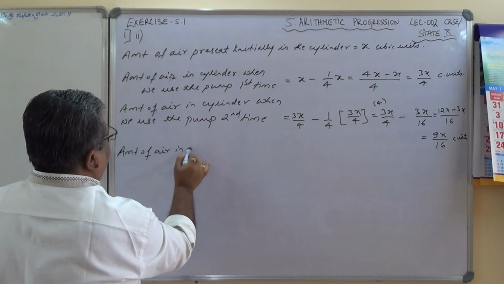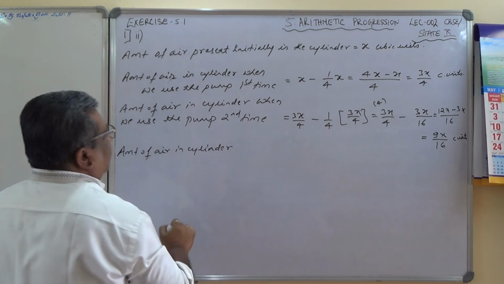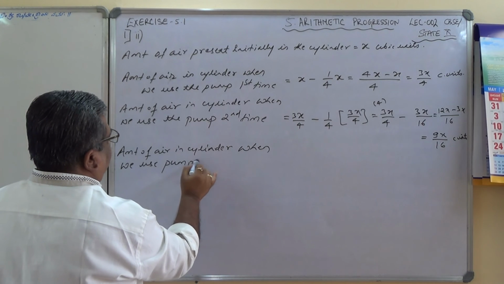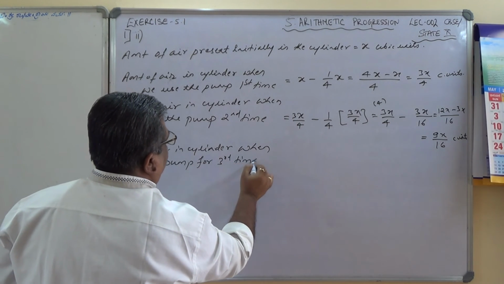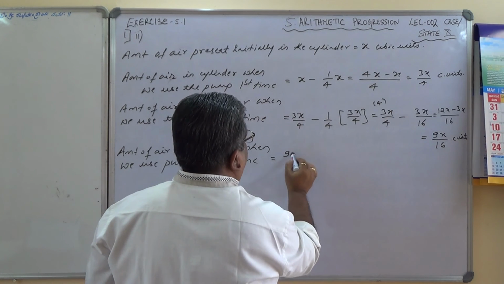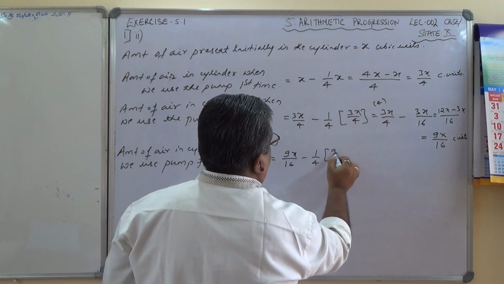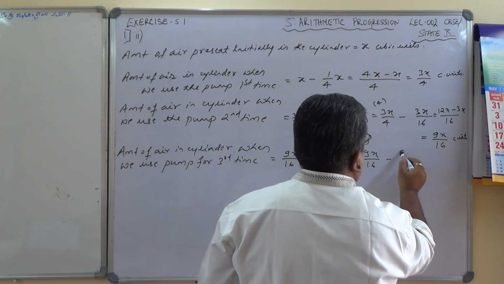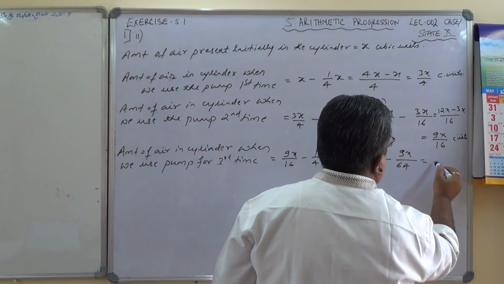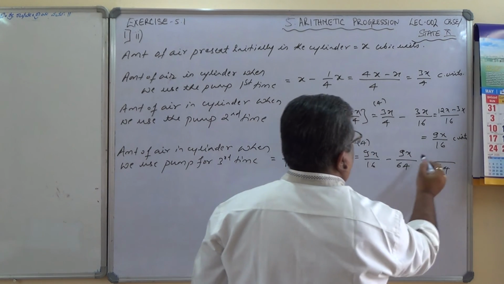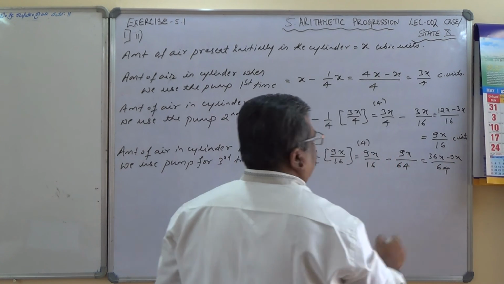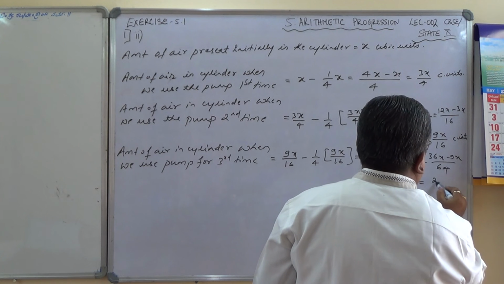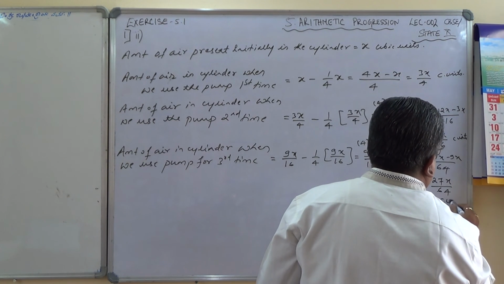Next, amount of air in the cylinder when we use the pump for the third time equals 9x by 16 units minus 1/4 of 9x by 16 units, which equals, LCM is 64, so 36x minus 9x, which is 27x by 64 cubic units.